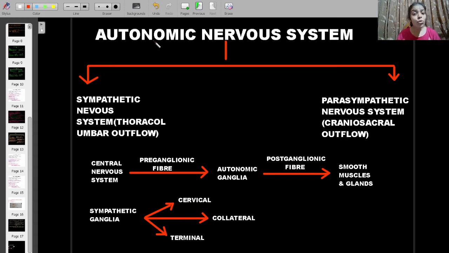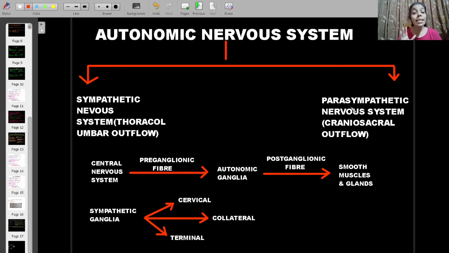Can I control my peristaltic movements? No. Which means it's an involuntary movement, and this movement, peristalsis, will be controlled by the autonomic nervous system. The autonomic nervous system can be further divided into two parts. One is the sympathetic nervous system and the other one is the parasympathetic nervous system.